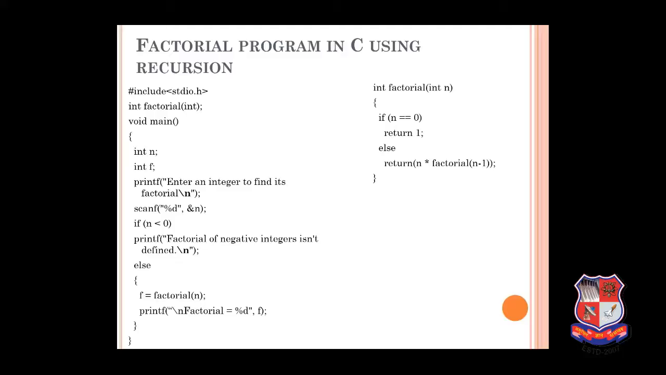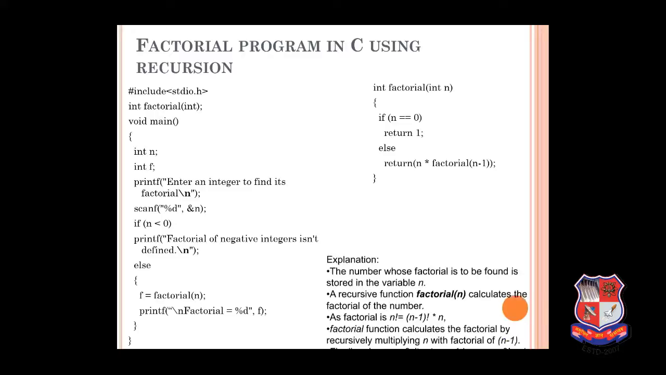It means n into 4. Again the function is called, n's value is 4 and n equal to 0 is not true, so in the else it will return 5 into 4 into factorial of n minus 1, 4 minus 1, 3. It will keep repeating until n is 0 and then at last it will return 1. So this is the factorial using recursion.